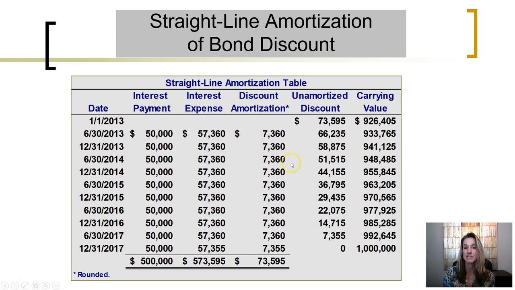Every 6 months, the discount is decreasing with the amortization. And we are seeing that here in this chart. We start with a discount of $73,595. The discount is decreasing $7,360 every 6 months. By the time we make the last interest payment, when these bonds mature, the carrying value of the bonds will be $1 million. The only thing left to pay is the liability. So we would debit the liability for $1 million and credit cash for $1 million.